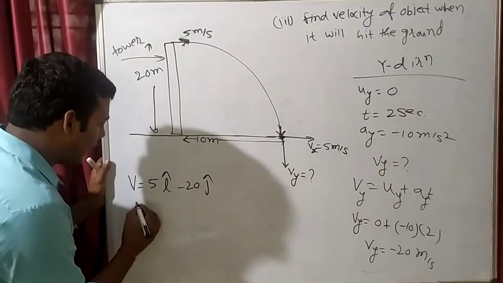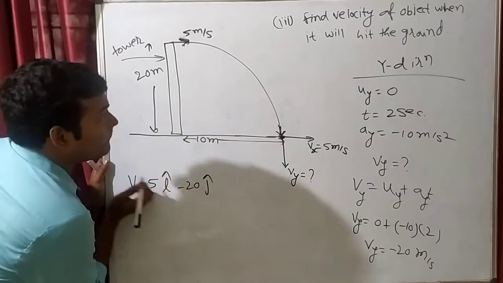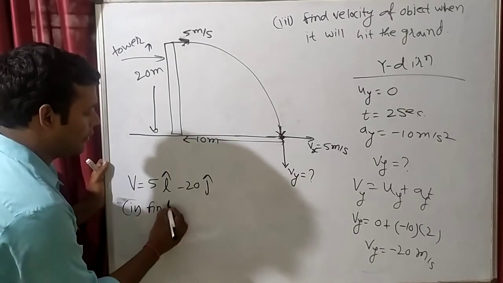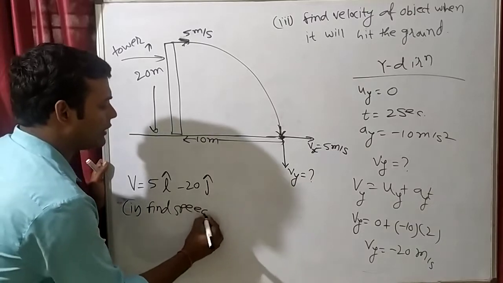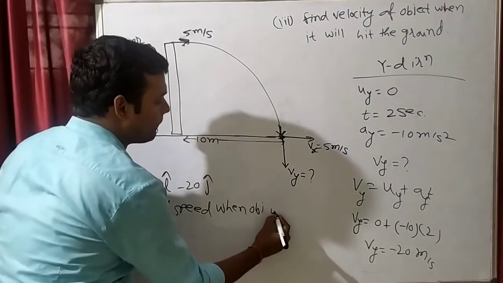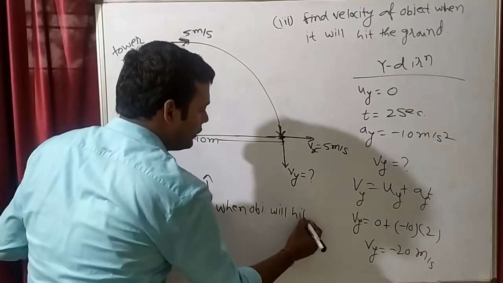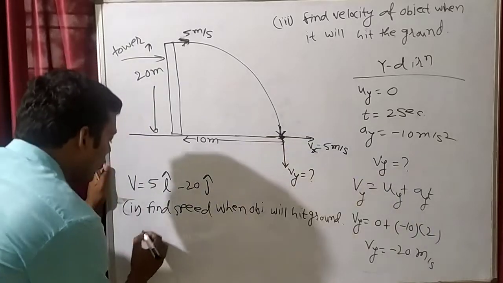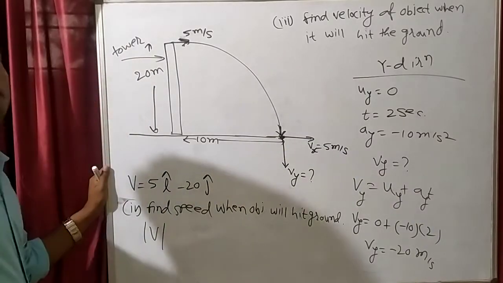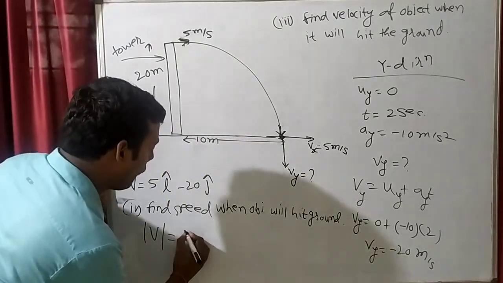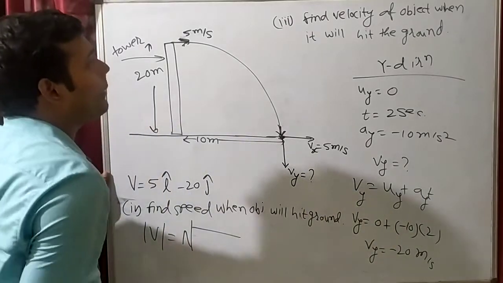Then they can ask you to find a speed. That fourth question: find the speed when the object hits the ground. So speed means what? Magnitude of velocity. Speed means magnitude of velocity. Magnitude of velocity means modulus of velocity. How will we find magnitude?